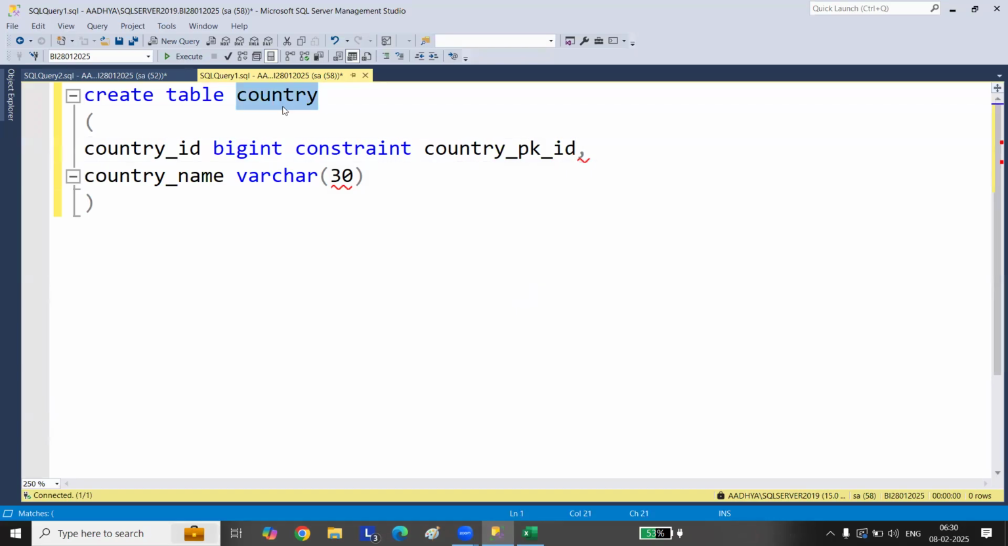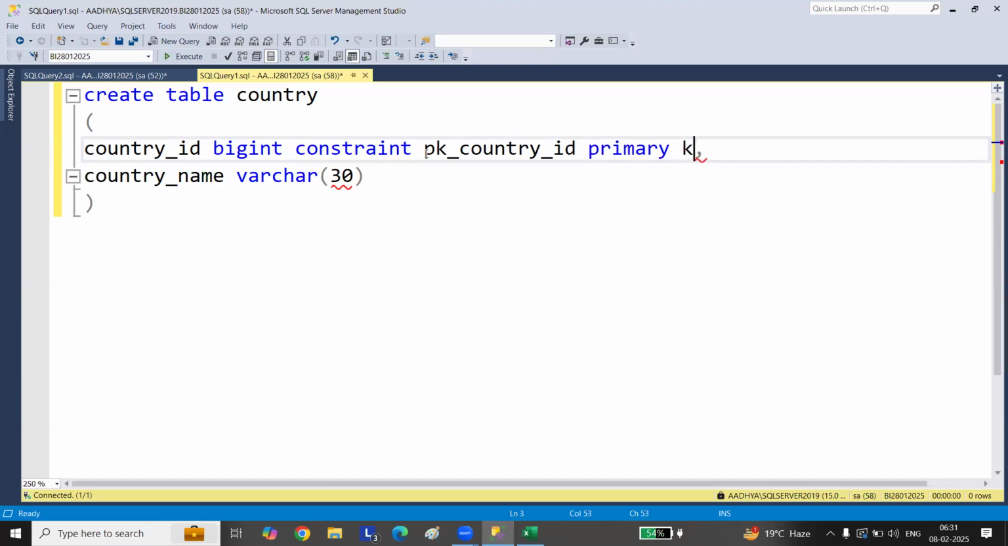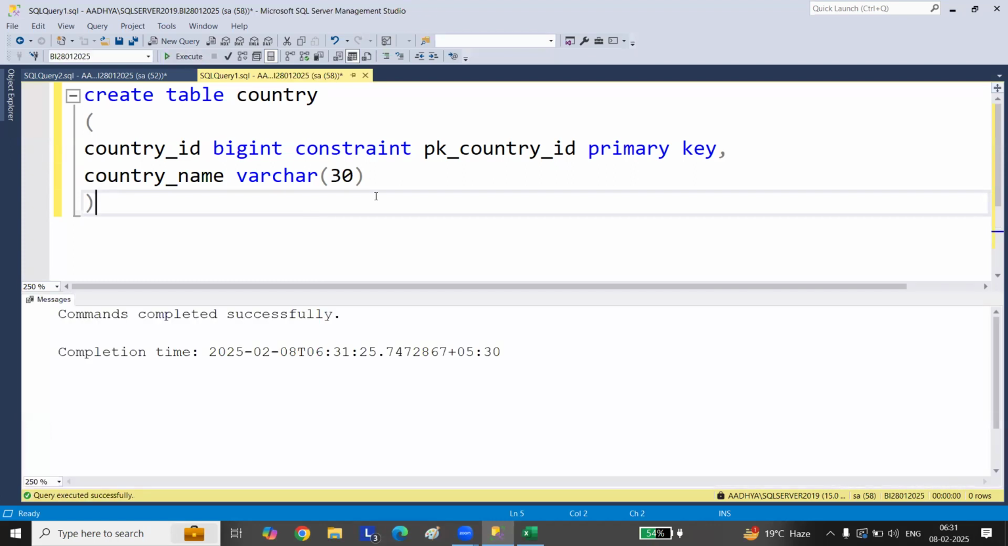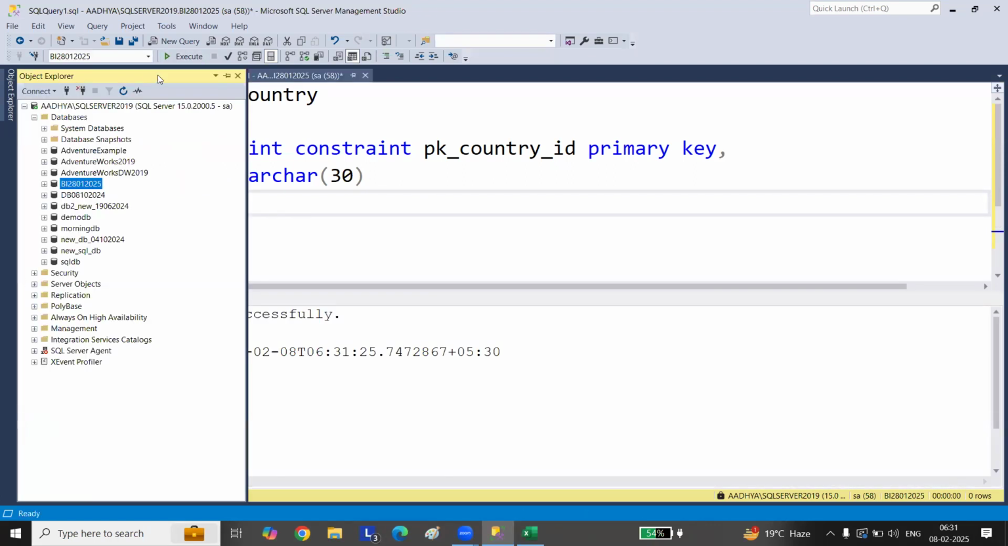Generally, you give the table name and column name like this: pk underscore country underscore ID. That is the constraint name. Then comes the type of constraint. This is the name of the constraint, and this is the type of constraint, for primary key. Now let's go and create it.